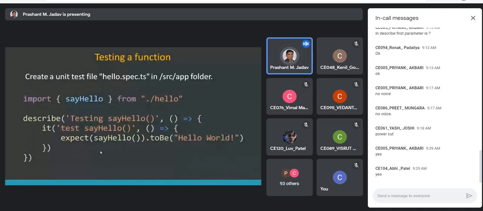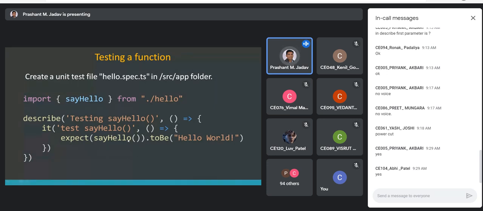You create a hello.spec.ts file in the source shape folder. You can import the say hello function from the hello file, and you write down the test suite using describe and the test case using the it function. So the important part is this: expect say hello.